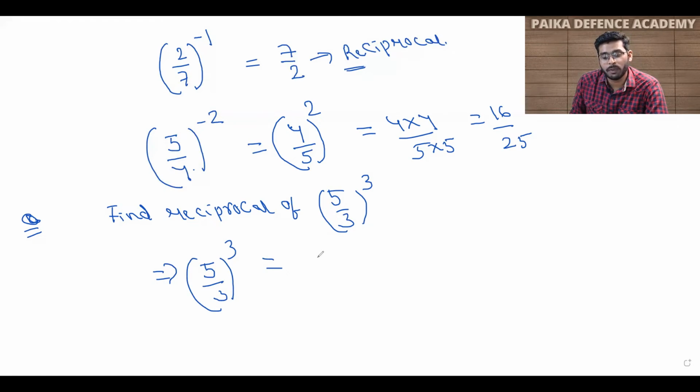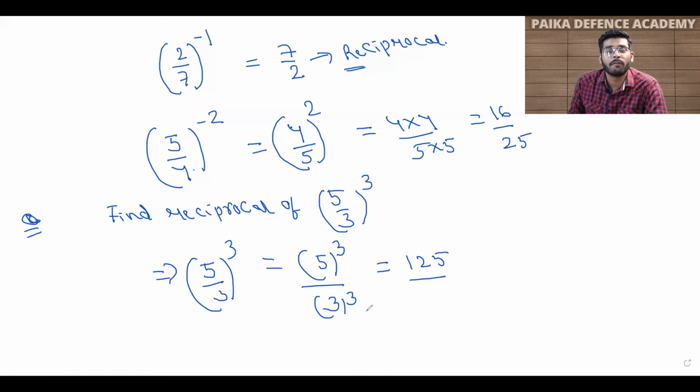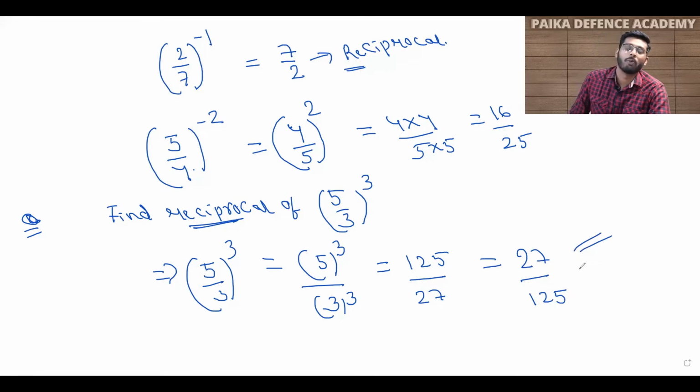It means 5 has the power 3 and 3 also has the power 3. So if I multiply 5 three times, I will get 125, and if I multiply 3 three times, I get 27. So this is your answer. But the question was to find the reciprocal. Reciprocal means we have to make the denominator the numerator and the numerator the denominator. So at last our answer is 27 upon 125.